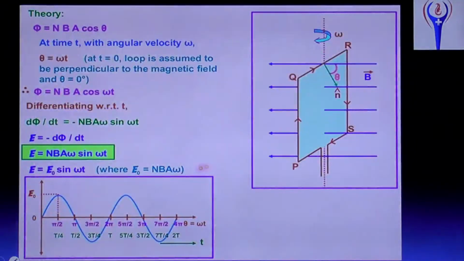One particular time, PQ will be top, SR will be bottom. Other time, SR will be top and PQ bottom. That is a rotation. So by changing the orientation, omega t will be changing. Therefore, E equal to N B A omega sin omega t, and N B A omega equal to E naught. That is the peak value of the EMF. So that is E naught here.